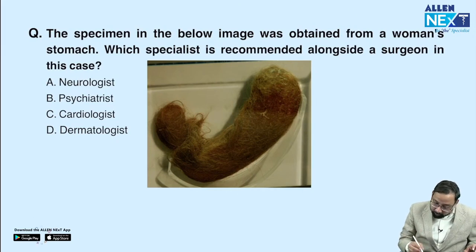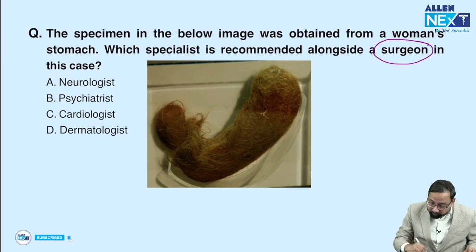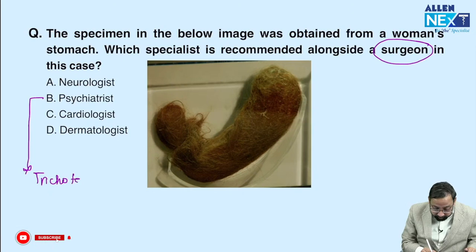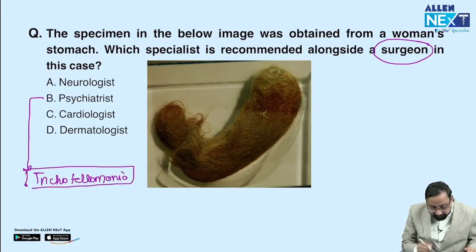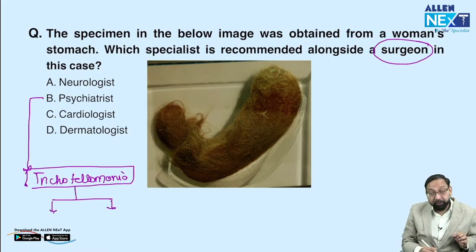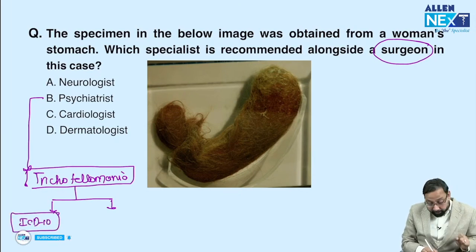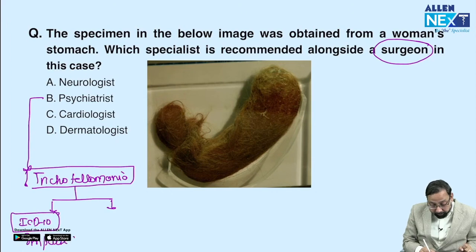So this patient was treated by a surgeon. Definitely he will send the patient to a psychiatrist because the patient may be having trichotillomania. Many times this question is being asked, what is the reason? Because this is a recent change in the classification. ICD-10 said that trichotillomania is impulse control disorder.